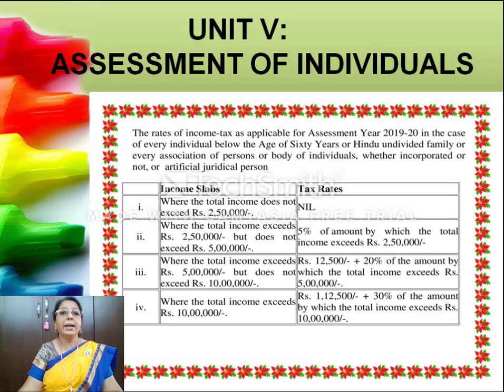The rates of income tax as applicable for the assessment year 2019-20 is as follows. For individuals below the age of 60 years or Hindu undivided family or every association of persons or body of individuals, whether incorporated or not, or artificial juridical person, it is as follows. For the first 2,50,000, it is nil. For the next 2,50,000, it is at 5%. For the next 5 lakh at 20%, and for the balance at 30%.